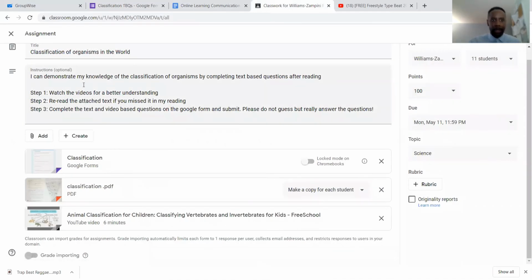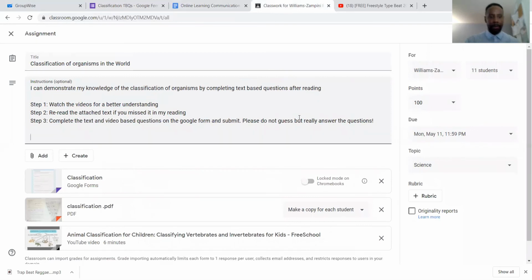All right. So I can demonstrate my knowledge of the classification of organisms by completing text-based questions after reading. Show me that you understood after you have read this text. And then after you have completed the form, this is still part of the assignment, leave a comment at the bottom of this lesson. You can leave a comment on Google Classroom, or you can leave a comment on YouTube.